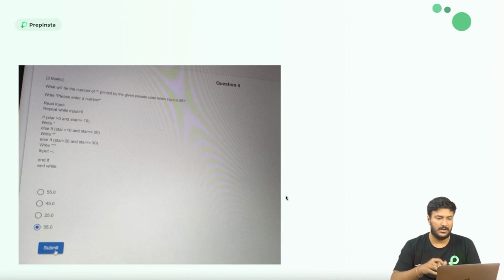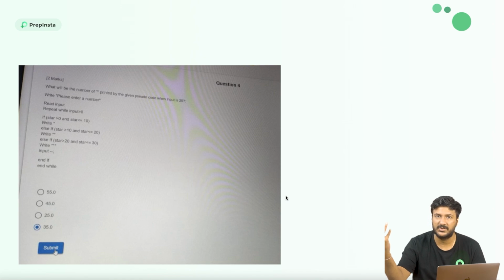Okay. Now, this particular question is this. Again, this is a pseudocode question. All the 3 previous questions that I showed you were basically data structures questions. But they will also be asking pseudocode questions, even though the name of the section is pseudocode, but there are Java, Python and data structure questions also.